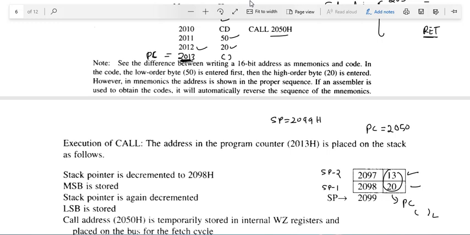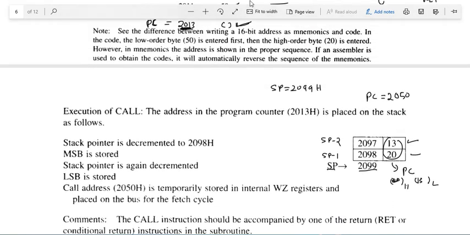Then the stack pointer is incremented by 1, and it copies 20H as the higher byte, so 20H here and 13 here. Now the stack pointer is incremented by 1 again, and the value will be 2099. So when the program counter has the value 2013, it comes back to the main program where it was previously left. In this manner, your subroutine or function is executed whenever it is called from the main program.